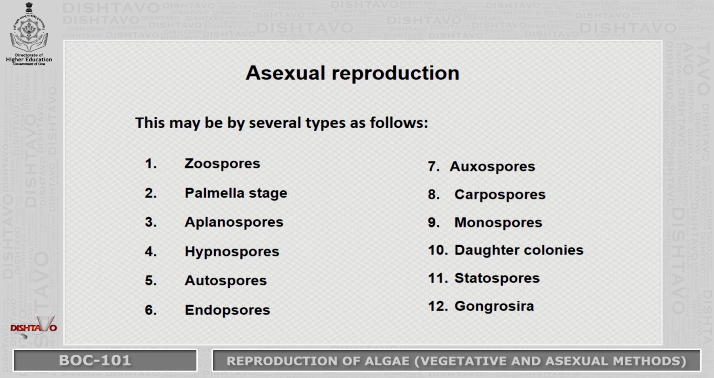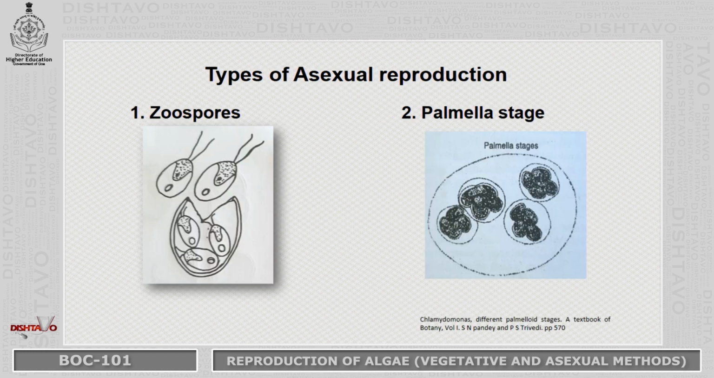Moving on to asexual reproduction, there are 12 different types that we will be seeing today one by one. The first one is zoospores. Zoospores are motile spores. These are produced in structures called zoosporangia. They are flagellated, and they may be biflagellate, quadriflagellate or multiflagellate in nature. The next type is the palmella stage. Sometimes these zoospores are not liberated and they remain within the parent plant, and they develop a small sheath around them. Such stages are called the palmella stage. The palmella stage is not very common in algae though.